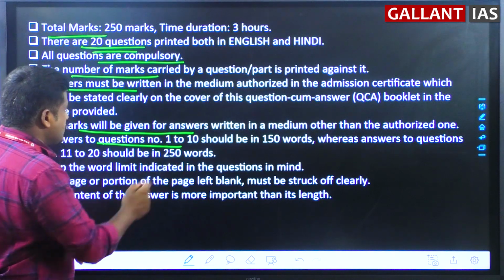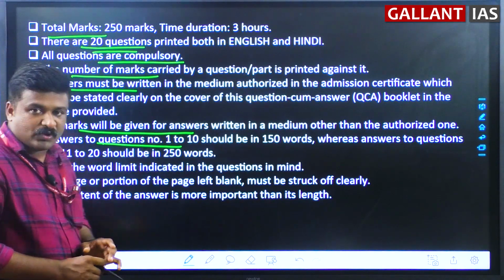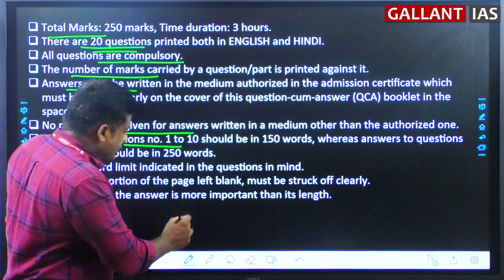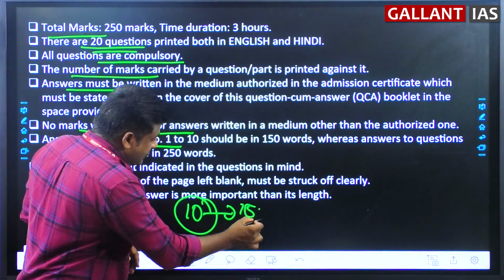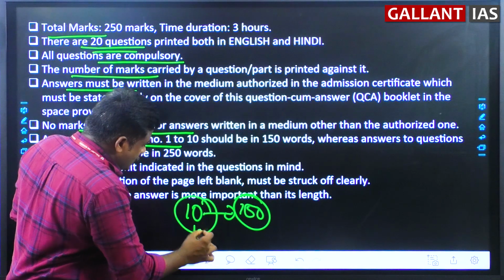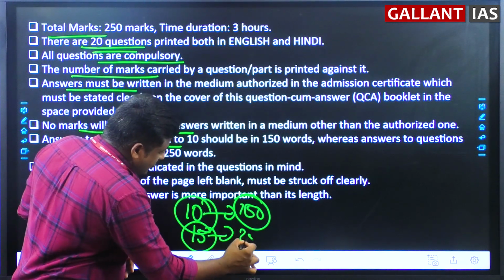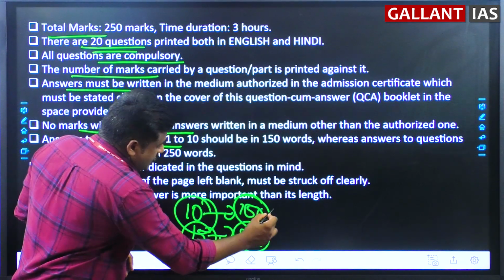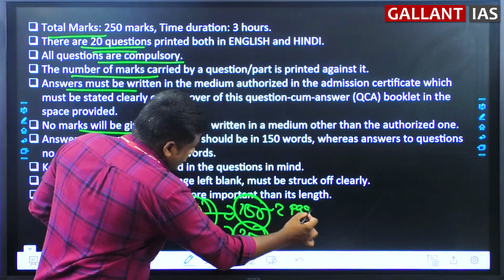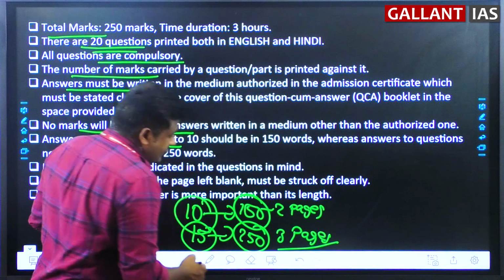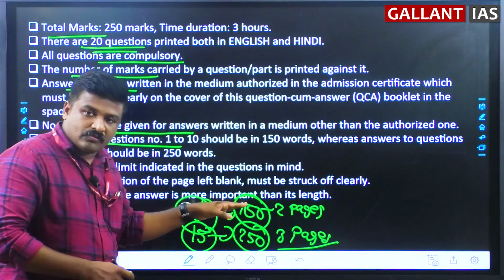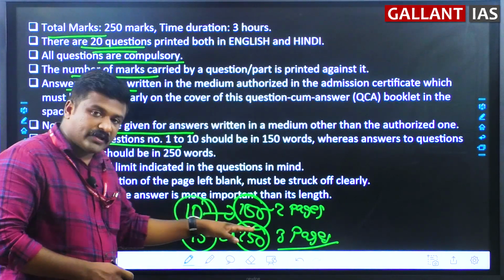Answers to the questions number 1 to 10 should be in 150 words. 150 words means, usually, 10 marker questions you must write in 150 words. That means 2 pages. 15 marker questions you must write in 250 words. That means 3 pages. So 10 markers are in 150 words, 15 markers are in 250 words.